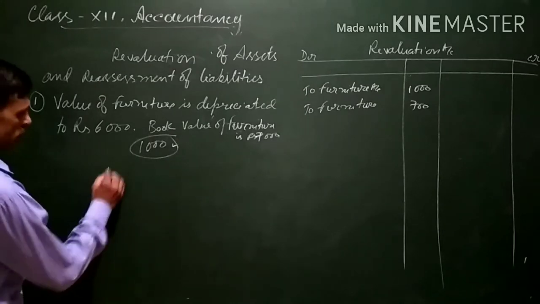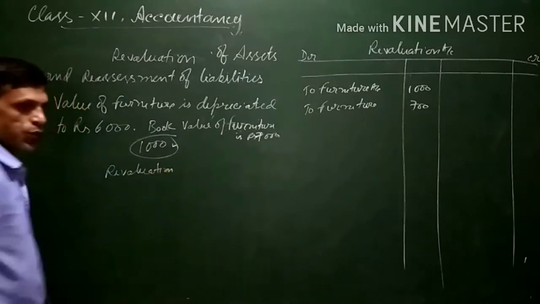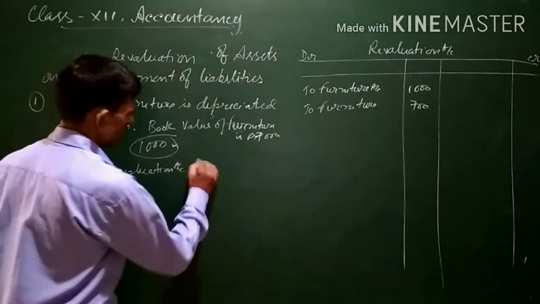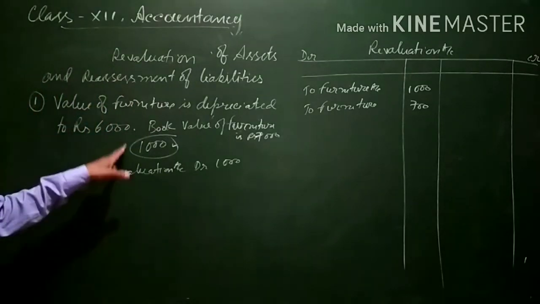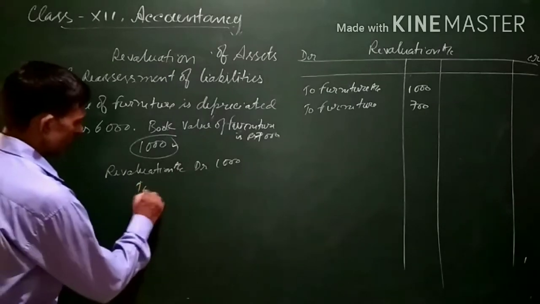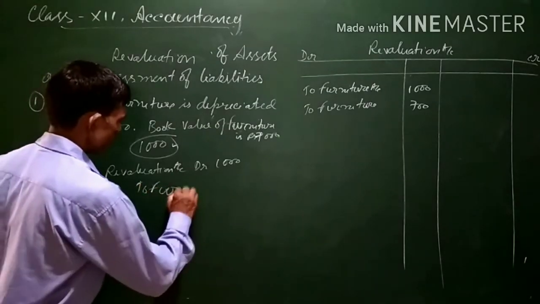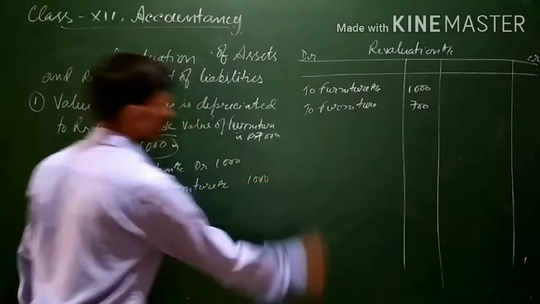Here again, since it is a decrease in the value of an asset, it is a loss for us, and for the loss the revaluation account is debited with rupees 1,000 and the furniture account will be credited with 1,000.